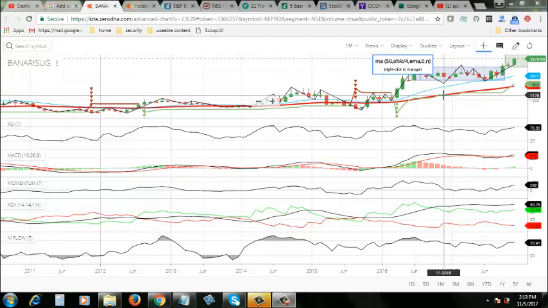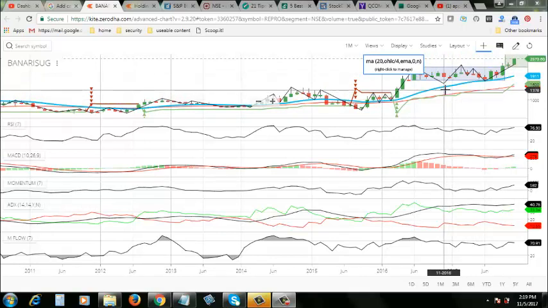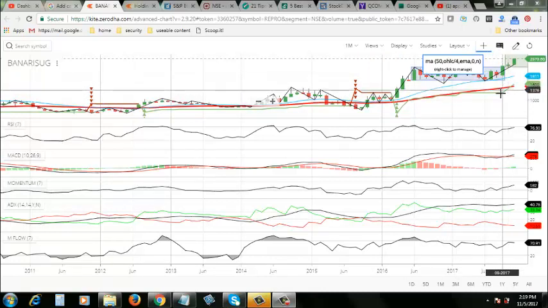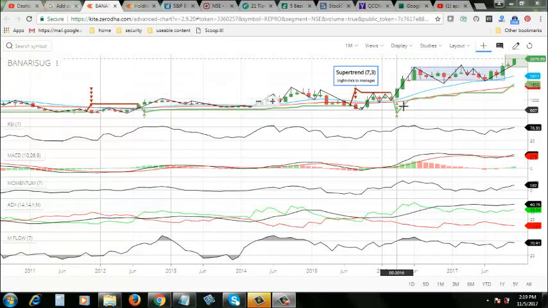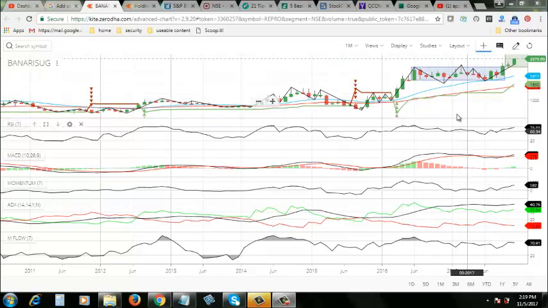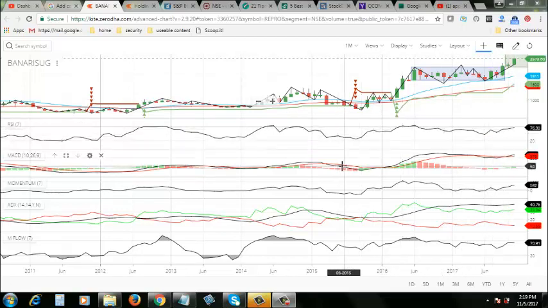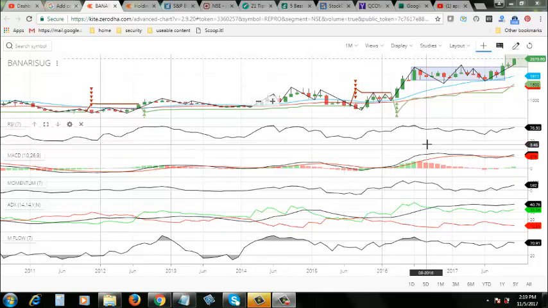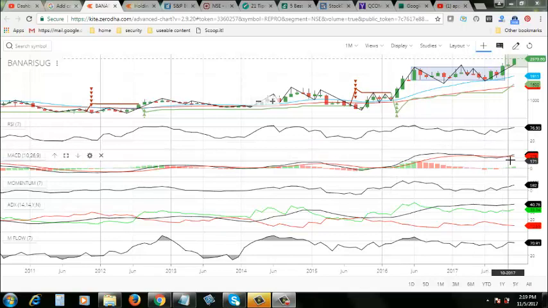At this moment, this stock is good for long-term investment, and we can clearly see that it has already crossed its 20-day and 50-day moving averages, and it is right now under the influence of a positive supertrend mode. If you look at the RSI, it is already touching the 80 line, and it is about to make a nice slope on the 80 line, which is very good. RSI indicates the relative strength of the stock. Look at the MACD. The signal line is on top of the red line, and both are about to diverge. They are in the initial stage.